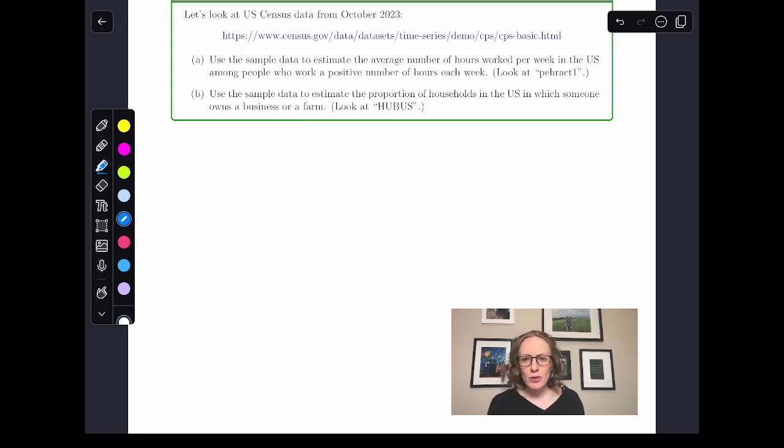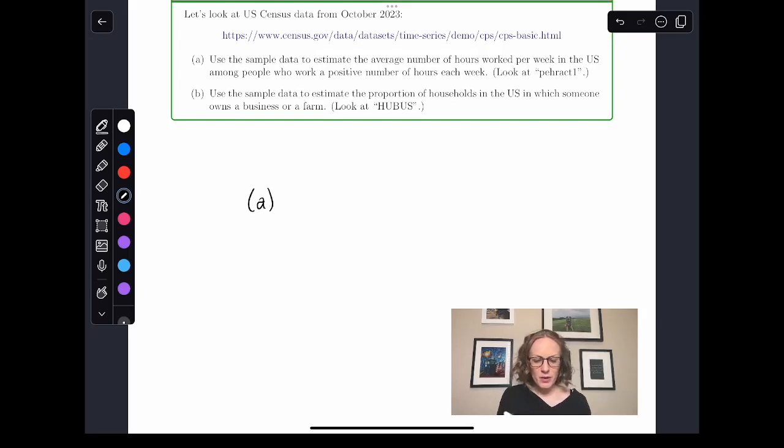We're going to use these formulas that we have for confidence intervals to estimate this average and this proportion. For estimating the average number of hours worked in part A, we're going to want to find the average in the sample, our X bar, and add and subtract our margin of error.